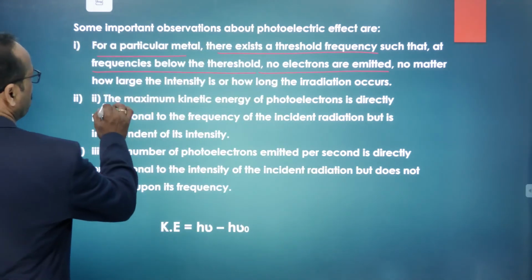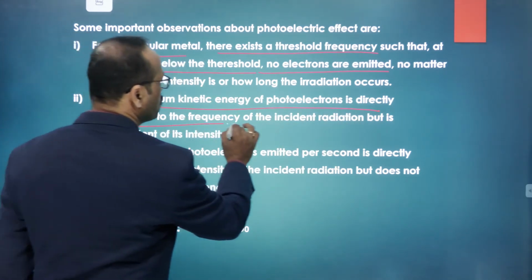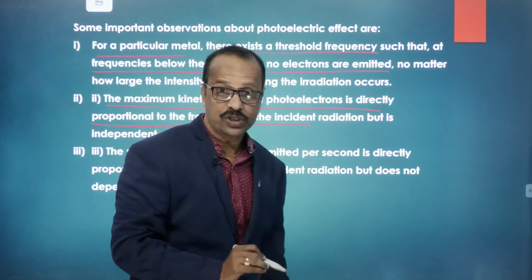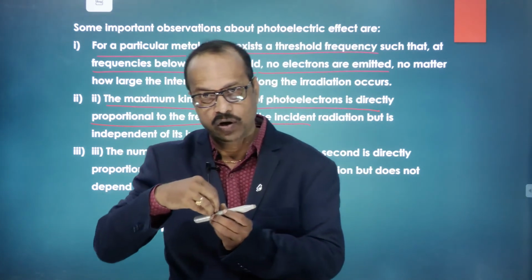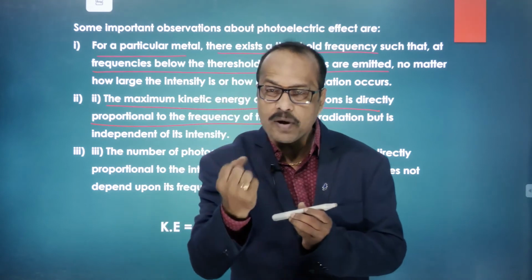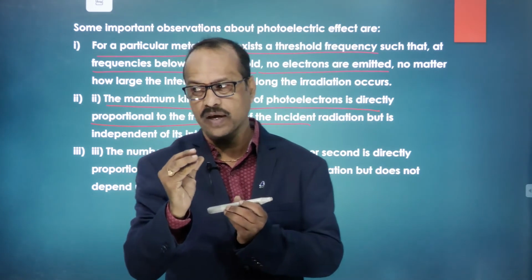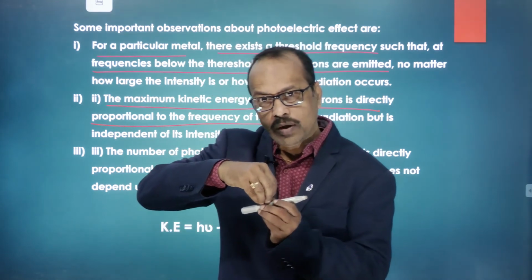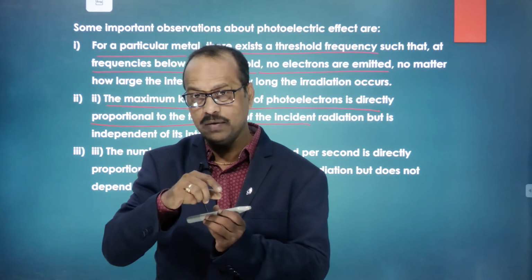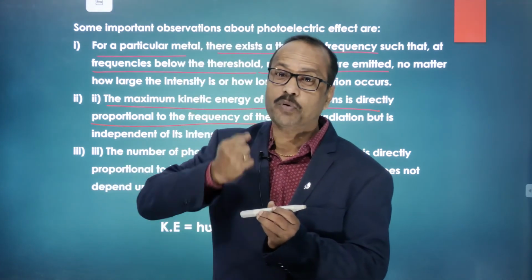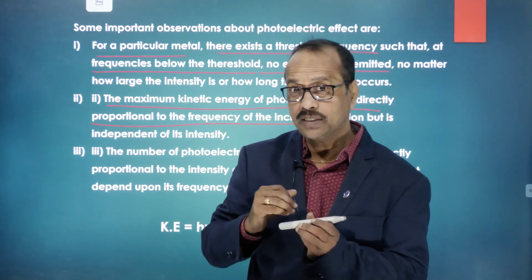Now the second point is: the maximum kinetic energy of the photoelectrons is directly proportional to the frequency. Just now I told you that whenever the radiation falls on the metal, some part of the energy is utilized to pluck the electrons, meaning to remove the electrons from their orbits, and the remaining part of the energy provides the kinetic energy.